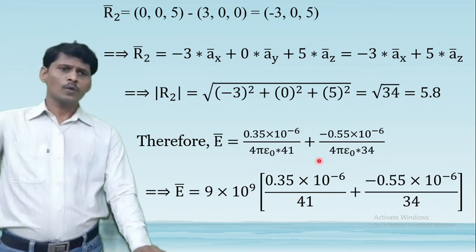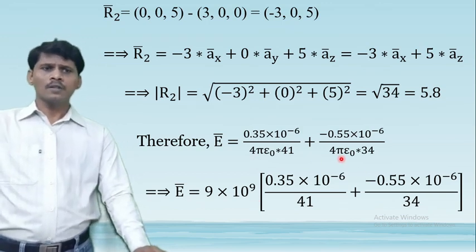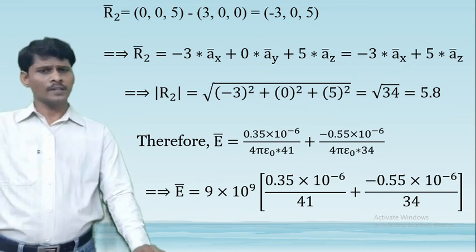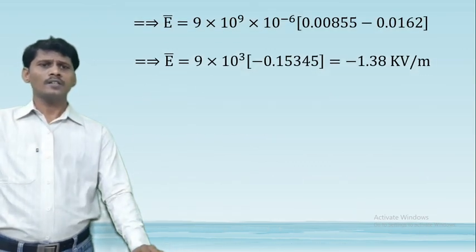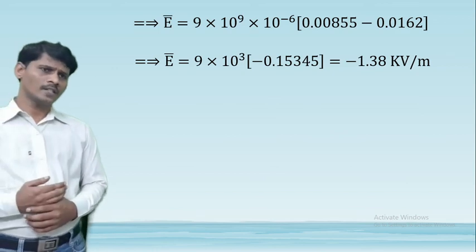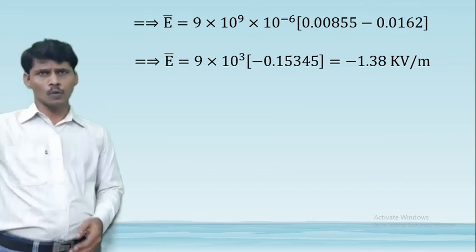Therefore, 1 by 4 pi epsilon is common to both terms. The value of 1 by 4 pi epsilon is 9 into 10 to the power 9, into the remaining terms. Simplifying this, we get the electric field intensity at 0, 0, 5 meters as minus 1.38 kilovolts per meter.